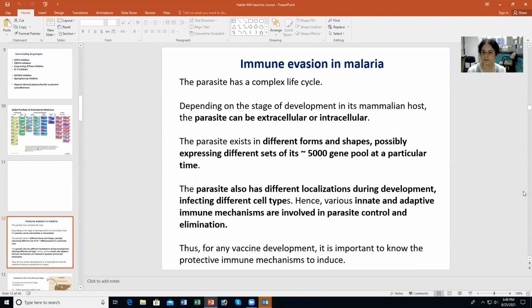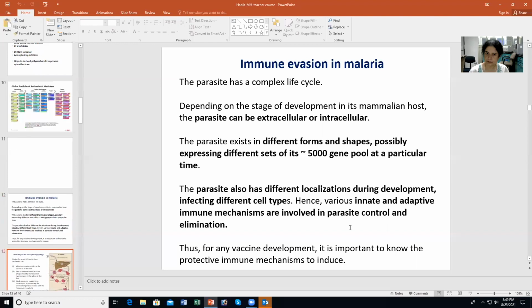Now the parasite also has different localizations during development and when infecting different cell types, which overlaps with what we said earlier. Therefore, different innate and adaptive immune mechanisms have evolved in parasite control and inflammation. If you have to develop a vaccine for malaria, as you know, there is still no highly efficacious vaccine, even though people have been trying for so many years. There are 2 vaccines that have shown medium efficacy, but they are not up to the mark so far. So for any vaccine development, it is important to know the protective immune mechanisms that one must induce for an efficacious vaccine to be developed.